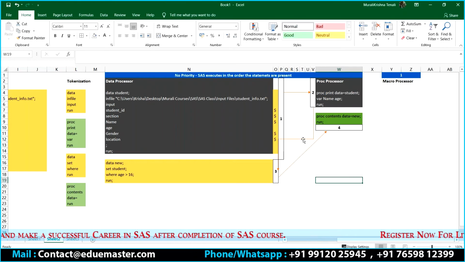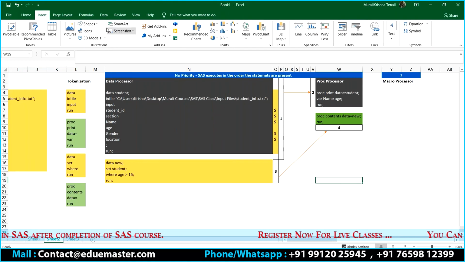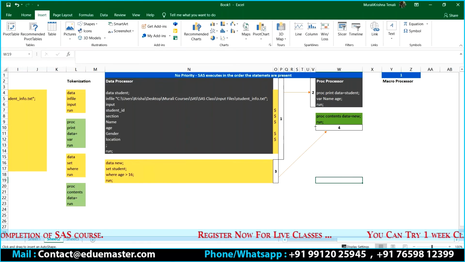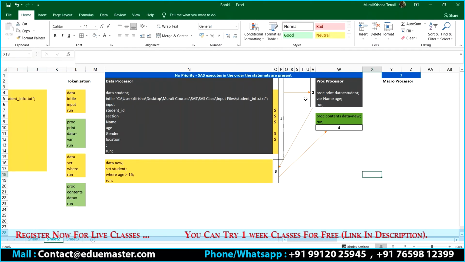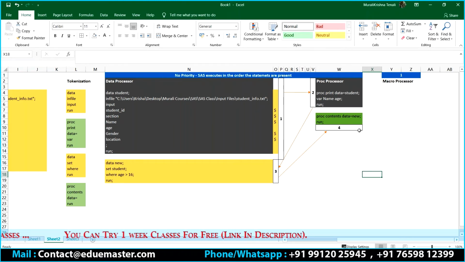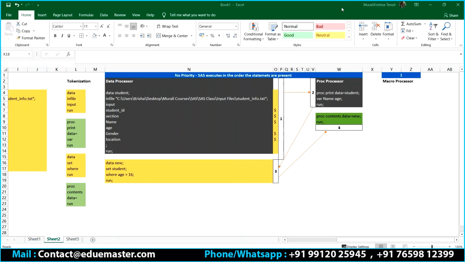This is how it is going to do. So it is all about how I am moving from one to another based on the code. How the code exists, in the same way I will follow. So 1 to 2, 2 to 3, 3 to 4. So now all of you are able to understand how SAS moves from one processor to another while execution. And for this only we are doing the tokenization. This part is clear, or do you have any questions? Anyone have any questions? Kindly ask me.